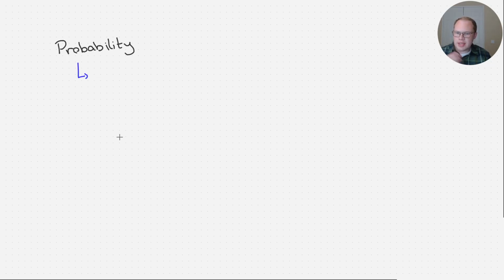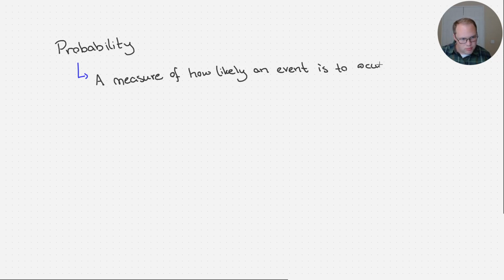Our intuitive idea of probability is a measure of how likely an event is to occur when an experiment is performed. Okay?